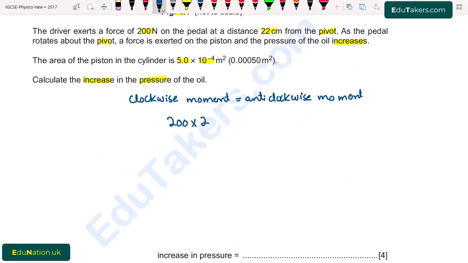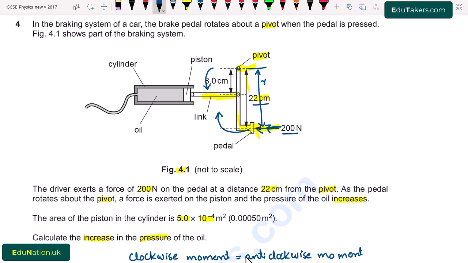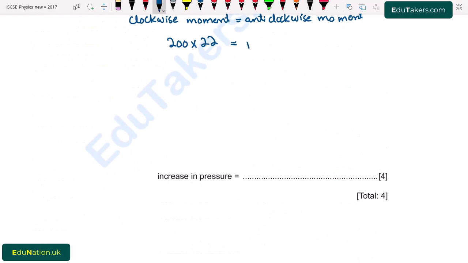The anti-clockwise moment will be: first of all, the perpendicular distance is given, that is 8.0 centimeter, but the force is not given. So first of all, we have to find out the force from here. I write it as F2 multiplied by R2, where R2 is 8.0 centimeter.